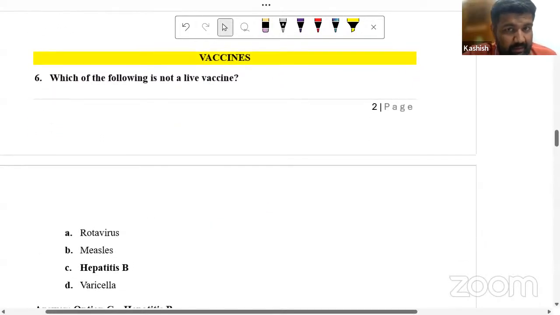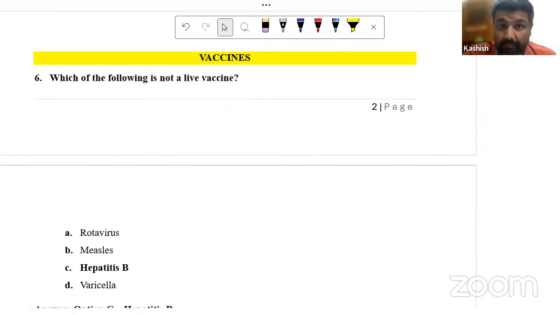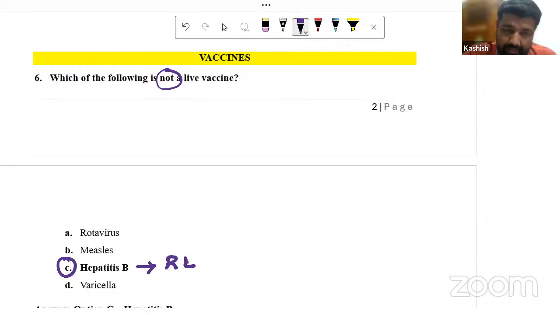Now we have a question on vaccines. Guys, this is a repeat question. Hepatitis B is not a live vaccine. It is a recombinant vaccine. Here we have rotavirus; yes, rotavirus is a live vaccine. Measles is live. Varicella is also live. Can anyone write in the chat box the strain of varicella?